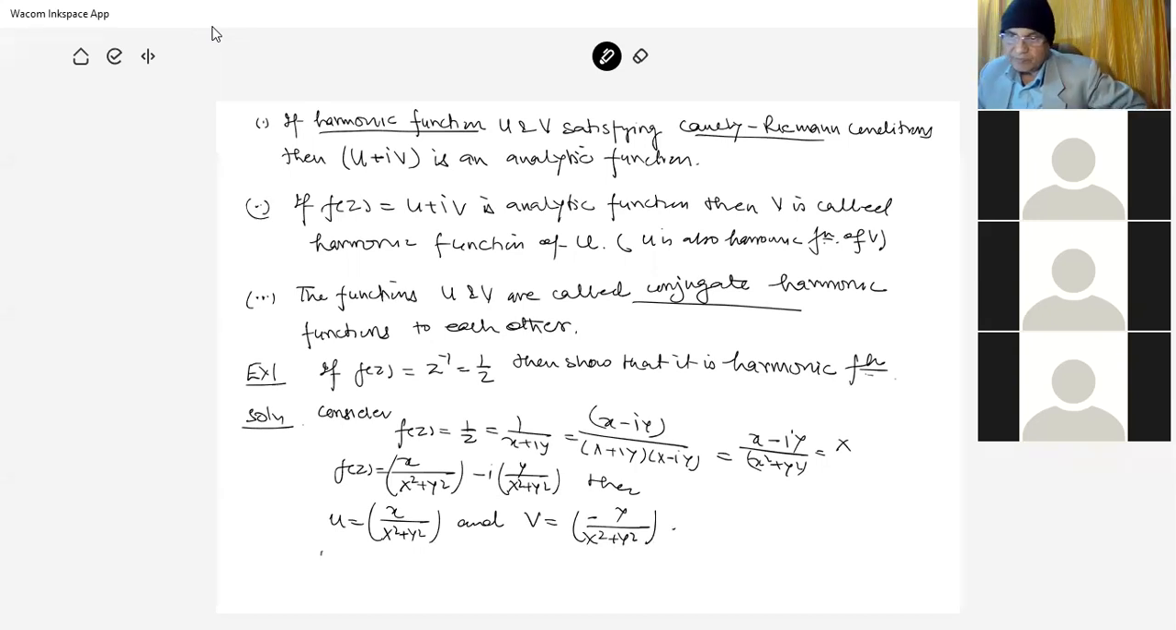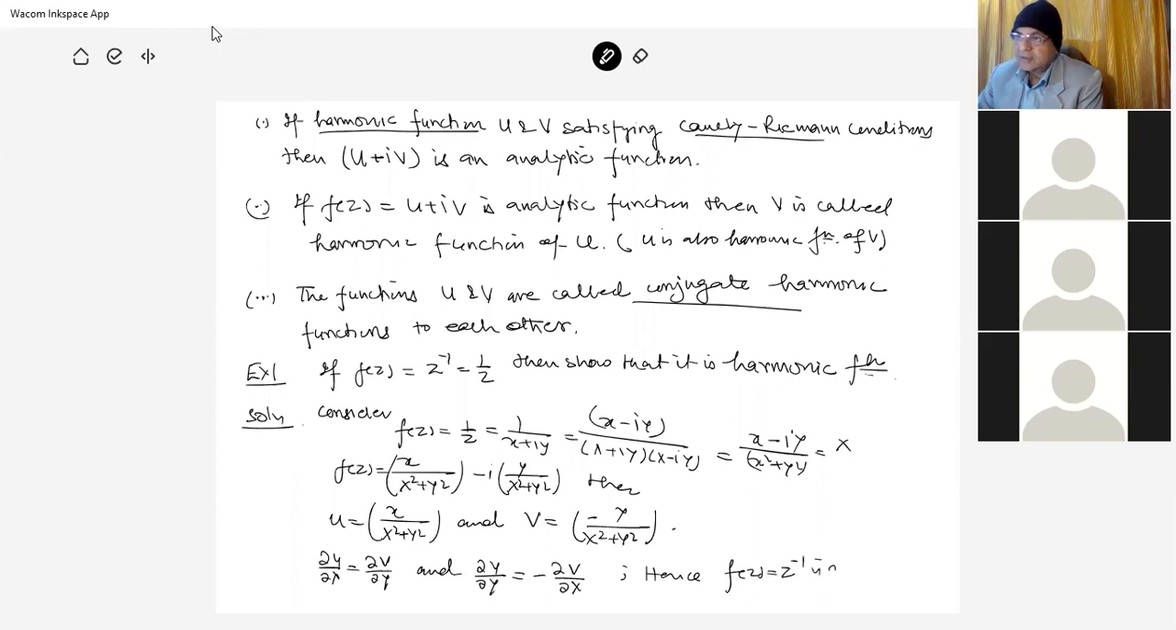So del u by del x is equal to del v by del y, and del u by del y is minus del v by del x. Hence f of z inverse is analytic. So this is the simple part that we have.